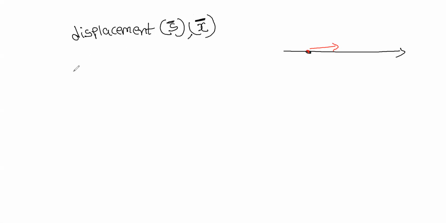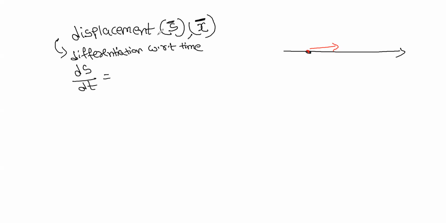Now, when you differentiate displacement with respect to time, as I told before, differentiation means the change, we get ds by dt, right?